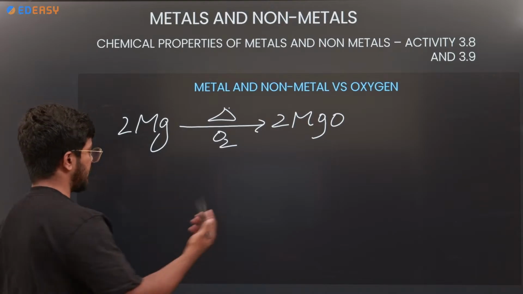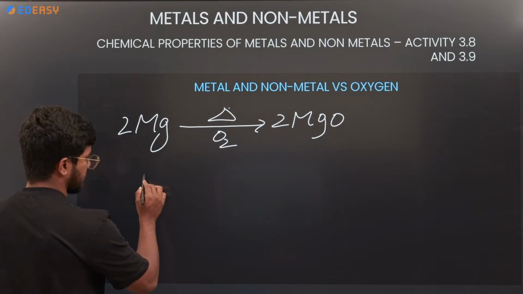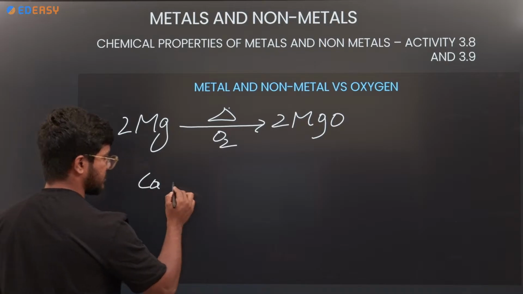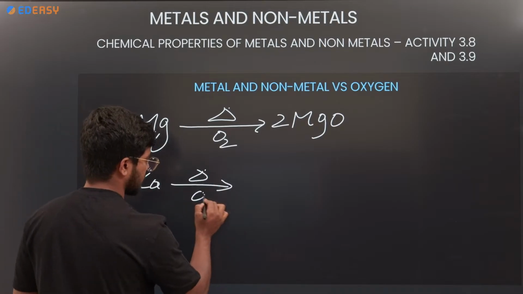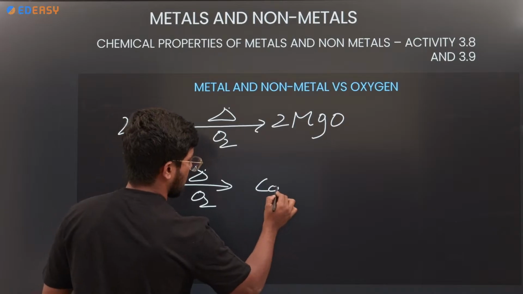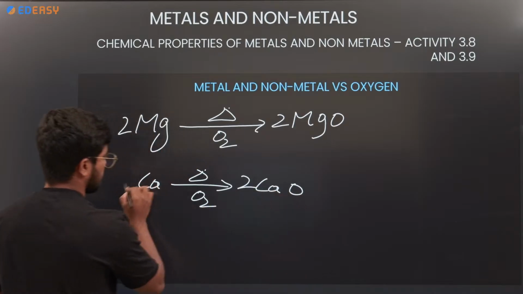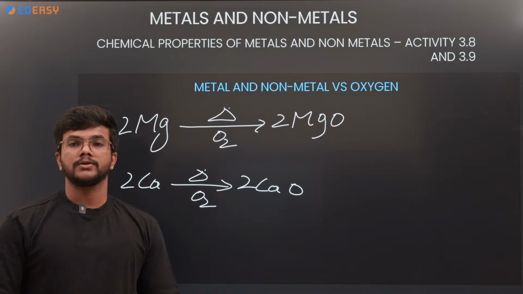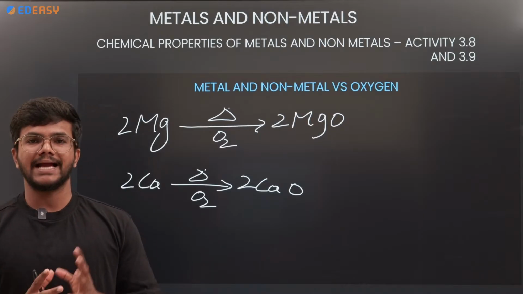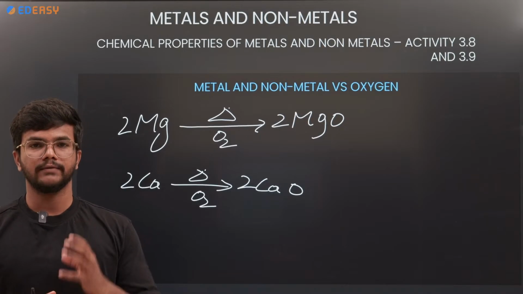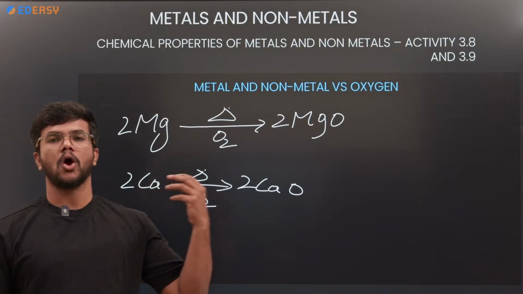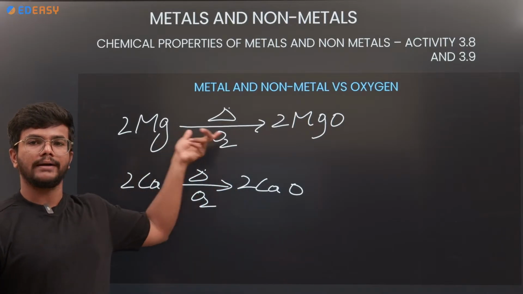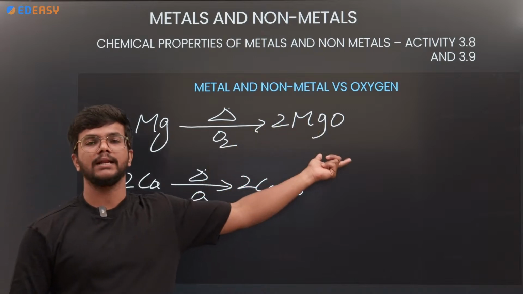Not only this, any other metal like calcium, in the presence of heat gives CaO. So a metal, when it reacts with oxygen, when it is combusted, becomes an oxide.